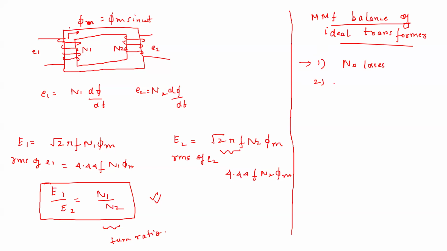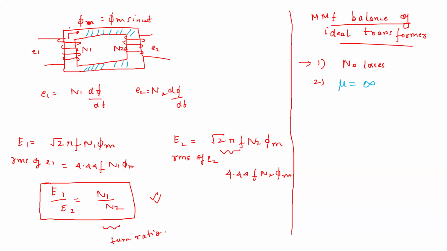Second is the magnetic permeability. These are the coils, right? Now coils are wound on some iron core, so this is what I meant by iron core. We are assuming that the permeability of the iron core is infinite.